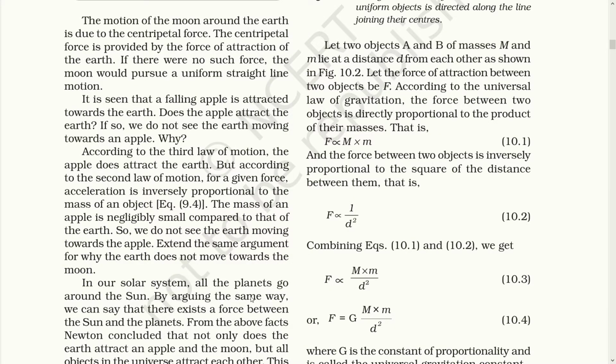The motion of the moon around the earth is due to this centripetal force. The centripetal force is provided by the force of attraction of the earth. If there were no such force, the moon would pursue a uniform straight line motion.